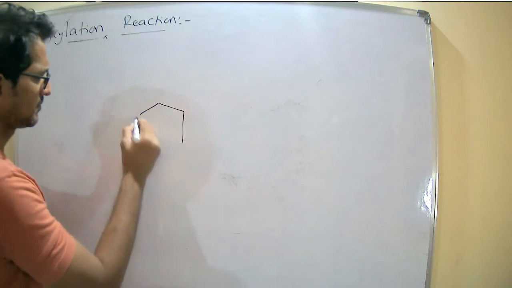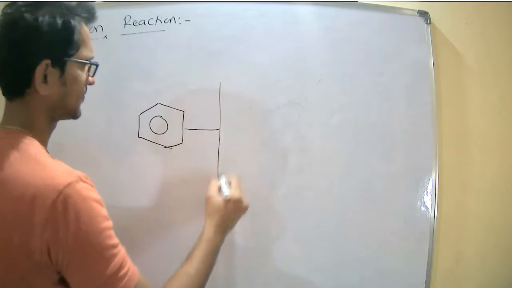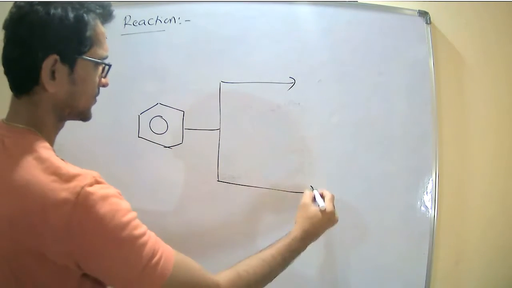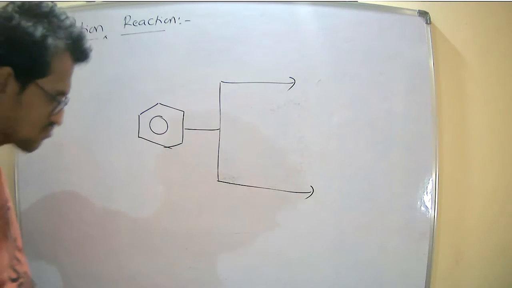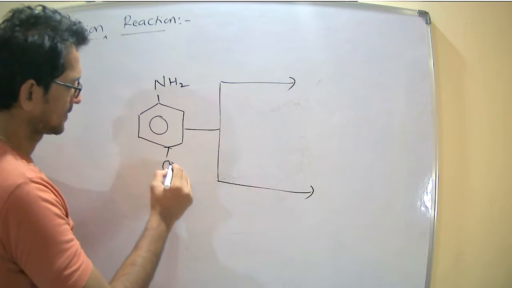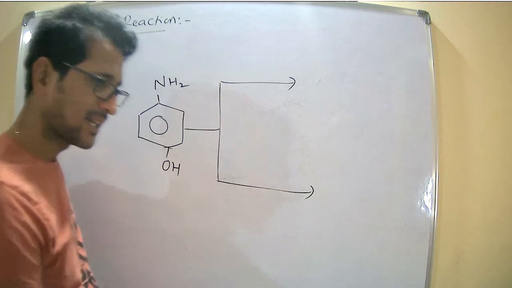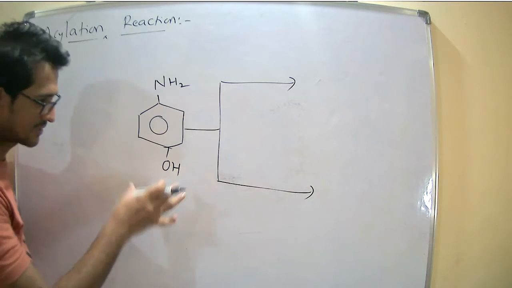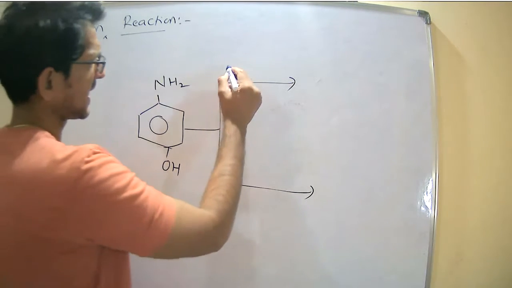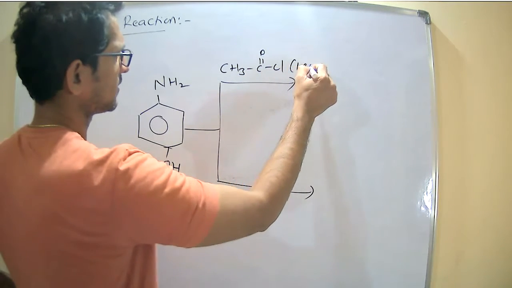I have an example. Para-hydroxyaniline is the reactant. Now, apply the acylation reaction with one equivalent.